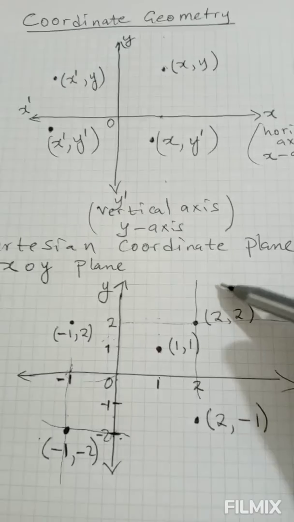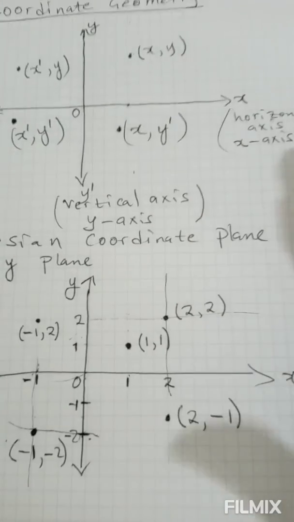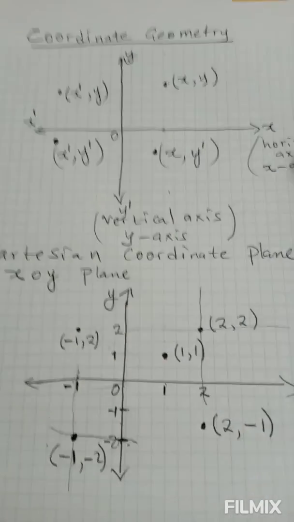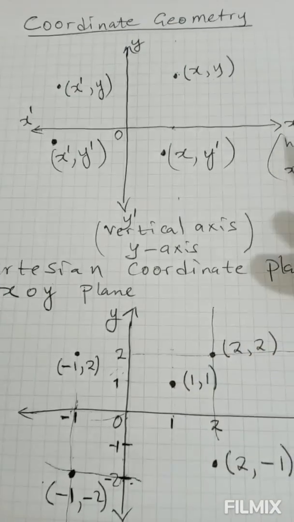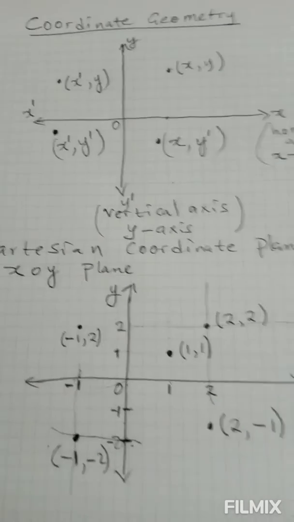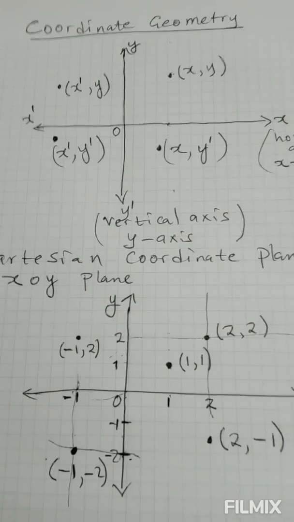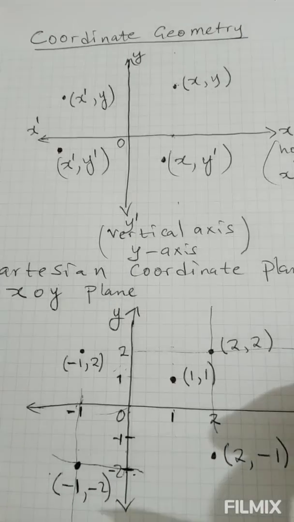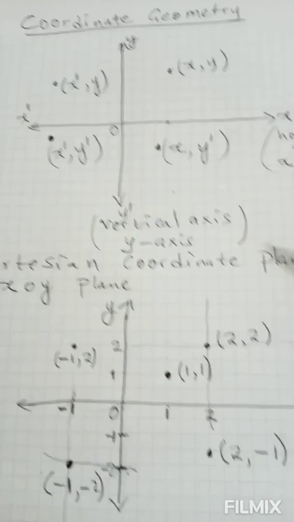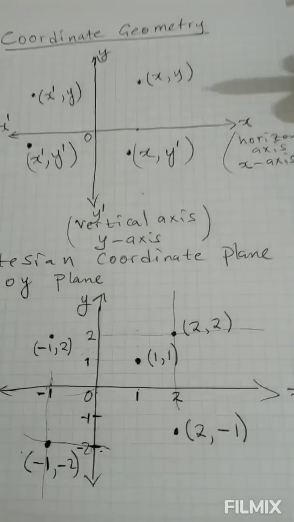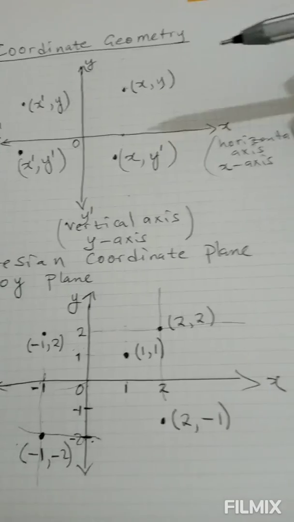We are also going to find the equation of parallel lines, the equation of the perpendicular bisector, and also the equation of the normal to the line. And we are going to talk about all this step by step.